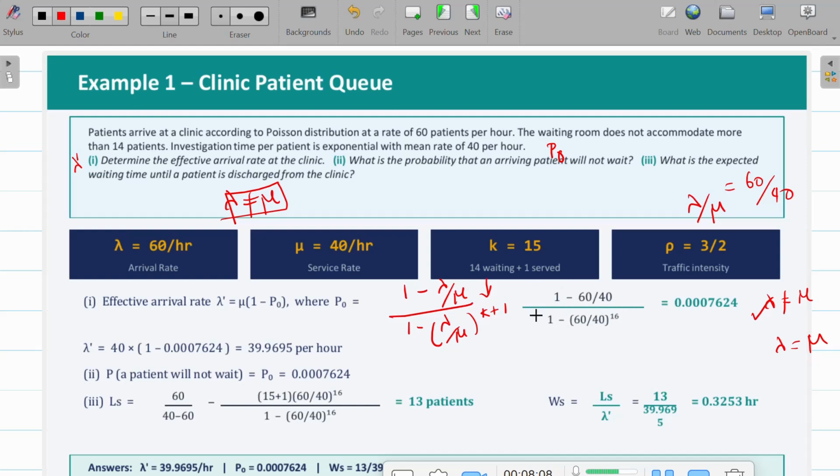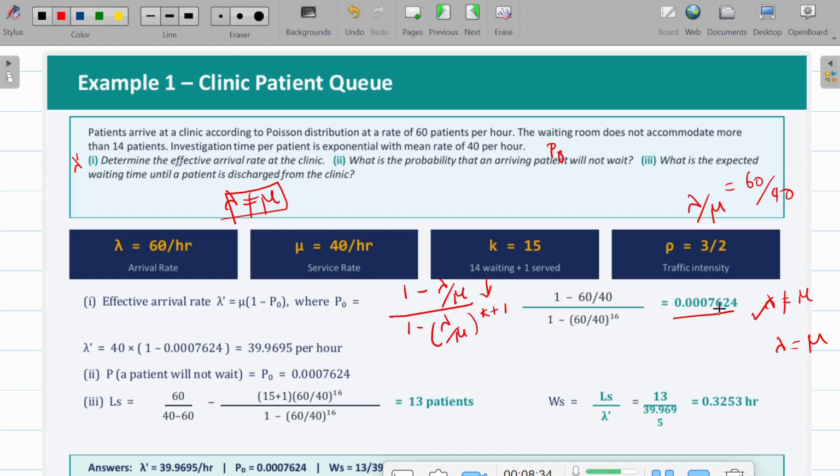So when you calculate this using a calculator, you get 0.007624. This is P naught, the probability that the system is empty.